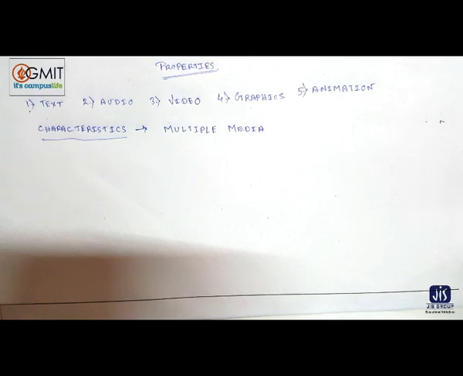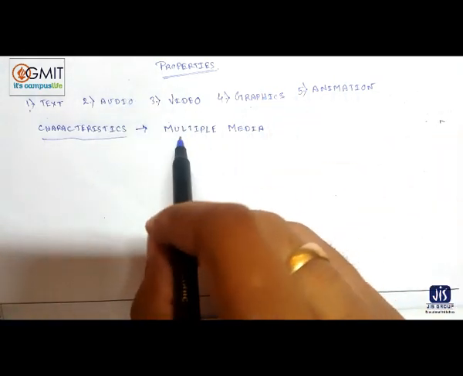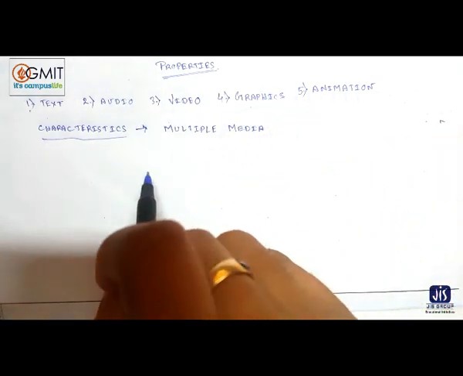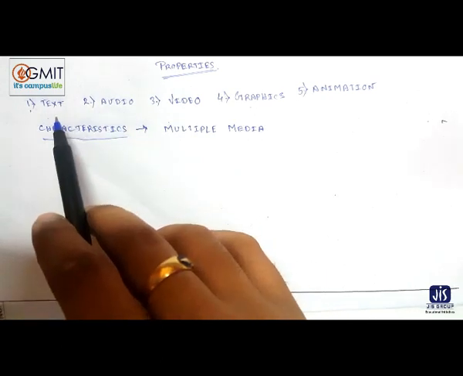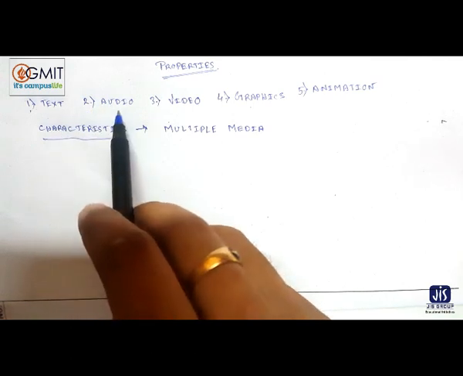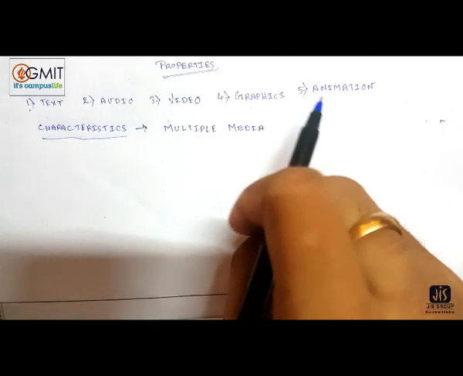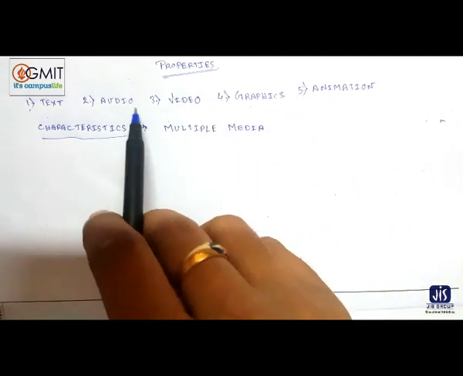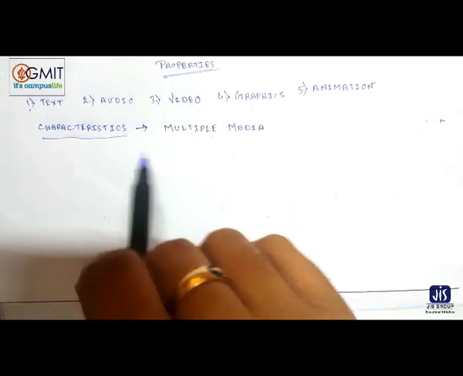Why is this called multiple media? Because more than one combination of text, audio, video, graphics or animation is used here. Actually, if we combine audio with text, suppose audio with a subtitle or text, video with a subtitle or text, or animation with a video, animation with the audio, then this is called multimedia or multiple media.